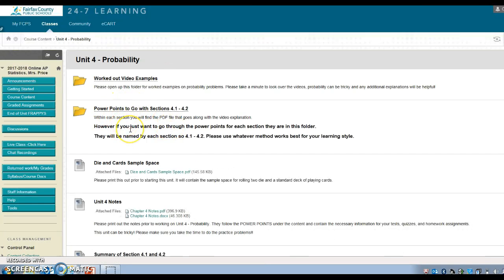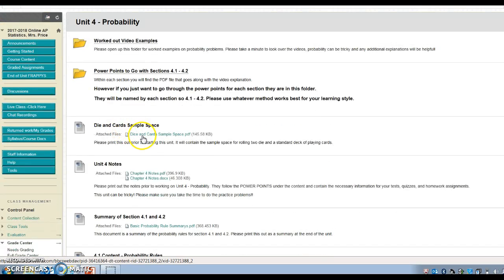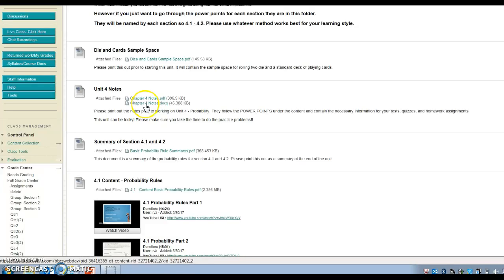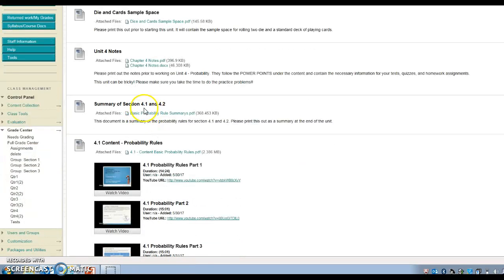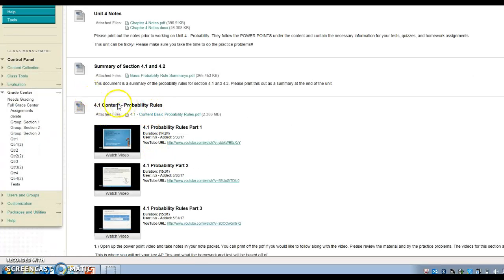For example, this section doesn't necessarily have a lot of calculator instructions, so you won't need the calculator instructions for this section. Here's your PowerPoints to go with sections 4.1 to 4.2. This information you'll need at the beginning of the unit. Here's your Unit 4 notes you can print out. Here's a summary. So I give you a lot of additional documents. Like I said, the 4.1 content, that's going to be where you find your material for your homework, tests, quizzes. Here's your videos. You have your PDF, or you can watch the PowerPoint.